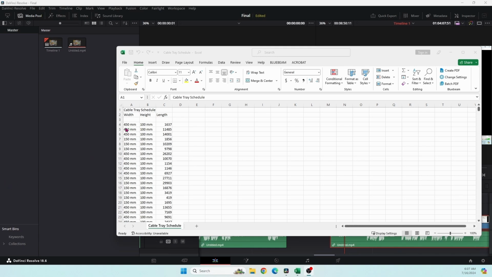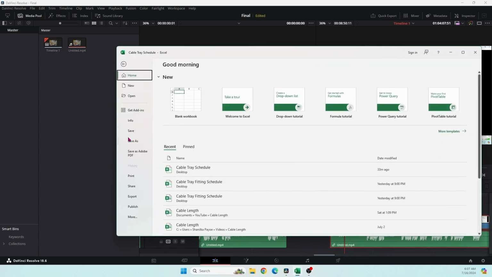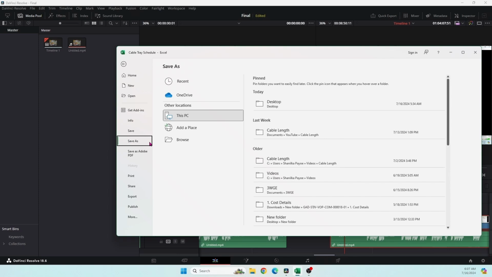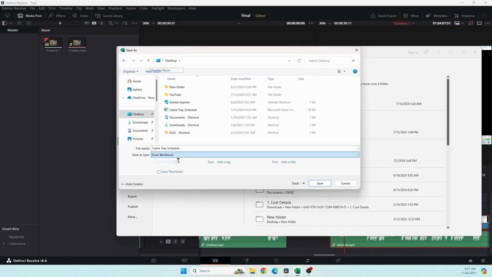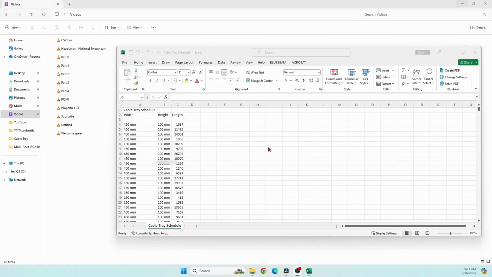Then this CSV file we require to transform to the Excel file. For that, first click the file. Then click the save as. Then find the location to be saved. We will save to the desktop. Then here you can see CSV file. Then we have to choose the Excel workbook. This is the Excel file.